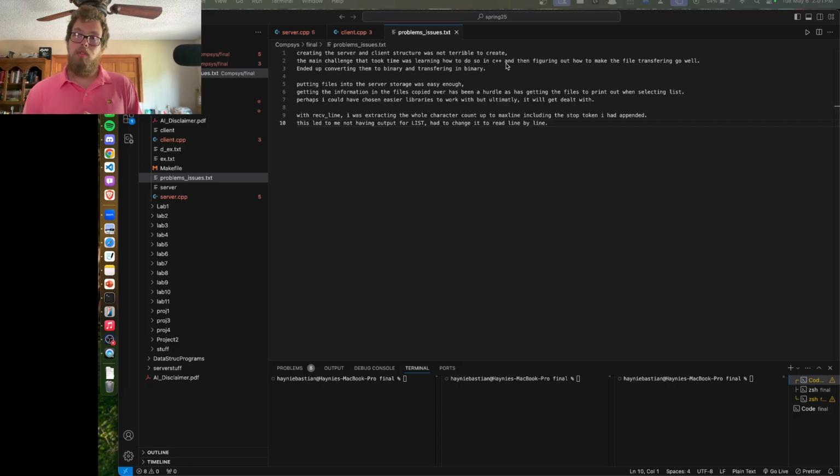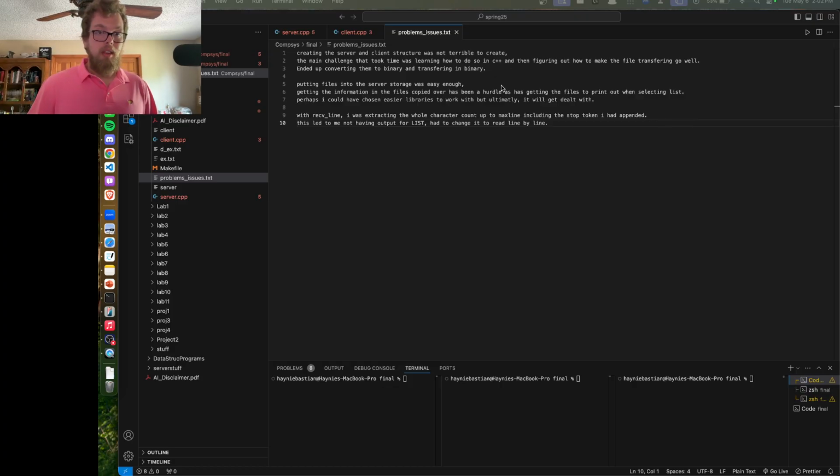I ended up using receive, and I had to make a function that called receive multiple times in a row and got independent characters and appended them to a string and then sent that string over. Or rather, took that string in for whenever we were receiving things.